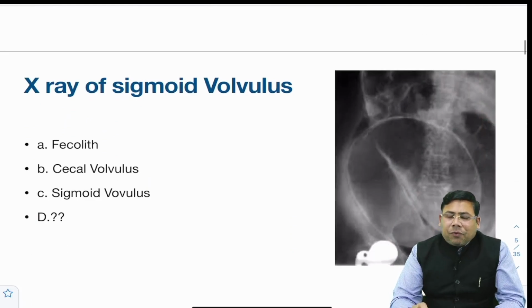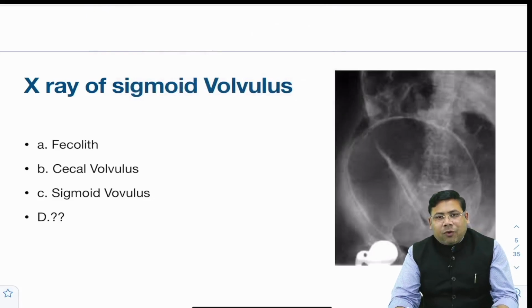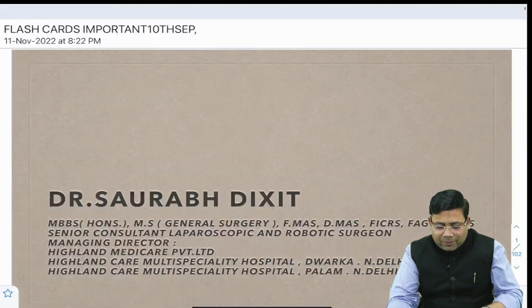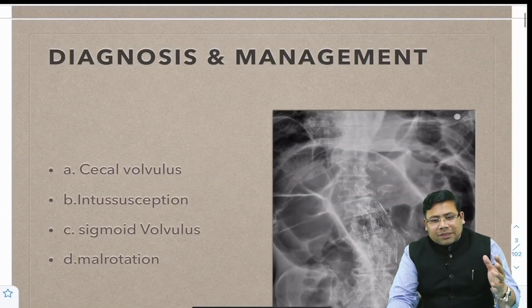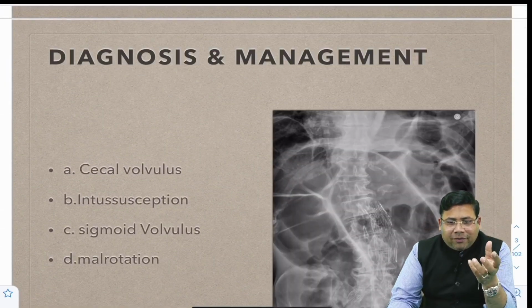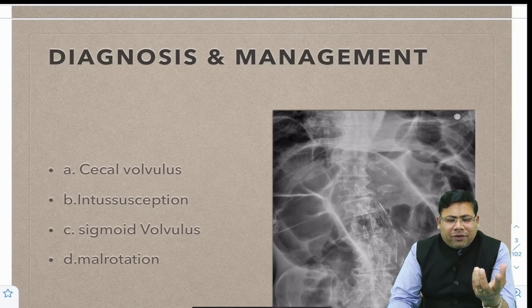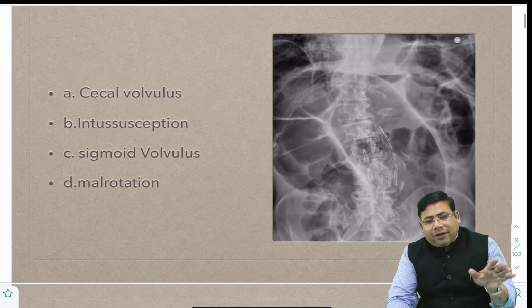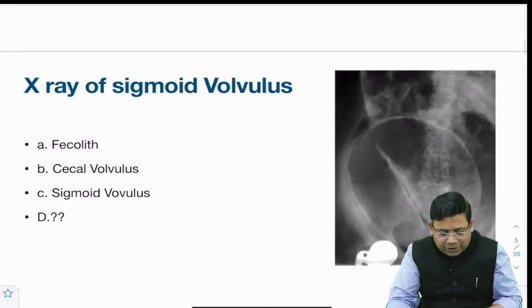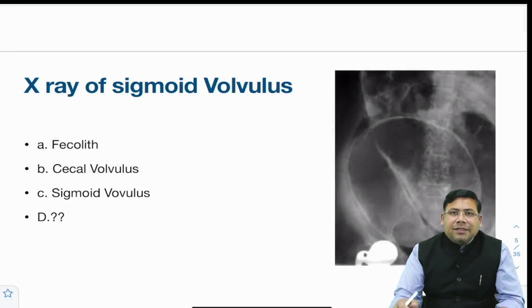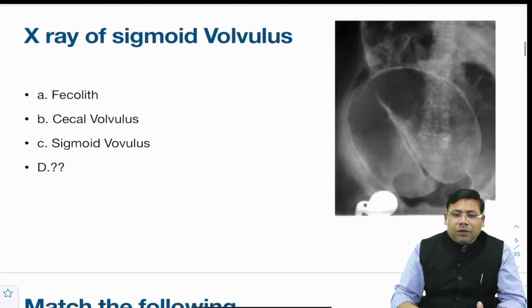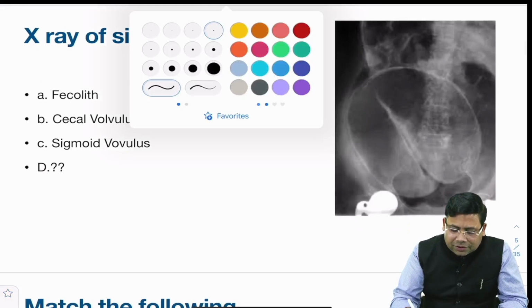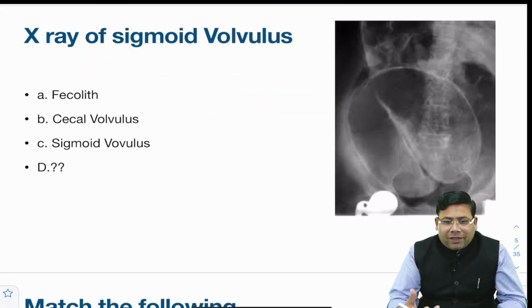Next, there was a question on the X-ray given for sigmoid volvulus. This is a very famous question that I have always been discussing. Just see, this is a very old slide of mine where I used to discuss the flashcard. It's available on YouTube and a lot of platforms where I teach. This is the very same question which I have been discussing, and we got a similar question, the X-ray showing a sigmoid volvulus. Again, I always stress on a point: how to identify whether it's a sigmoid volvulus.